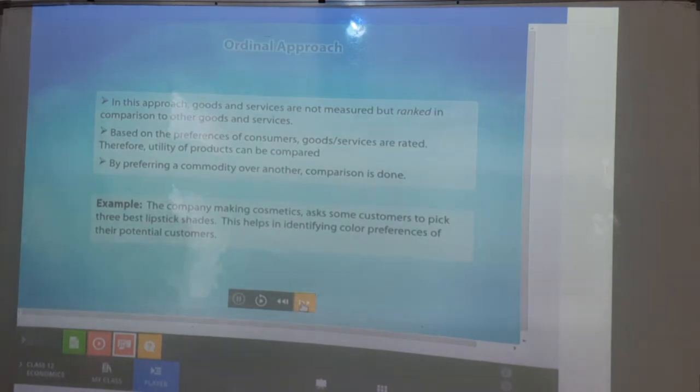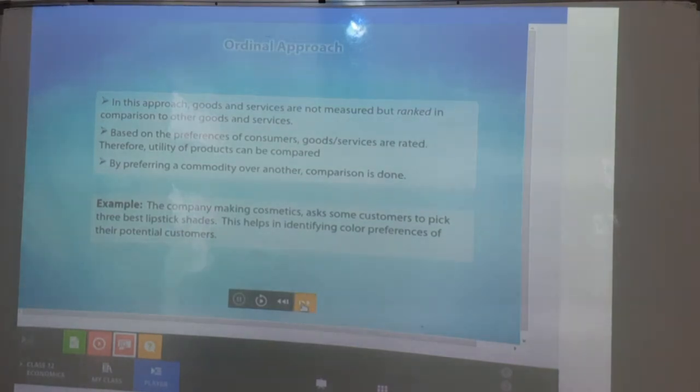Now it is saying about the ordinal approach. In the ordinal approach, goods and services are not measured but ranked in comparison to the other goods and services that we have already discussed. Based on the preferences of the consumer, goods or services are rated, therefore the utility of products can be compared. And by preferring a commodity over another, comparison is done.